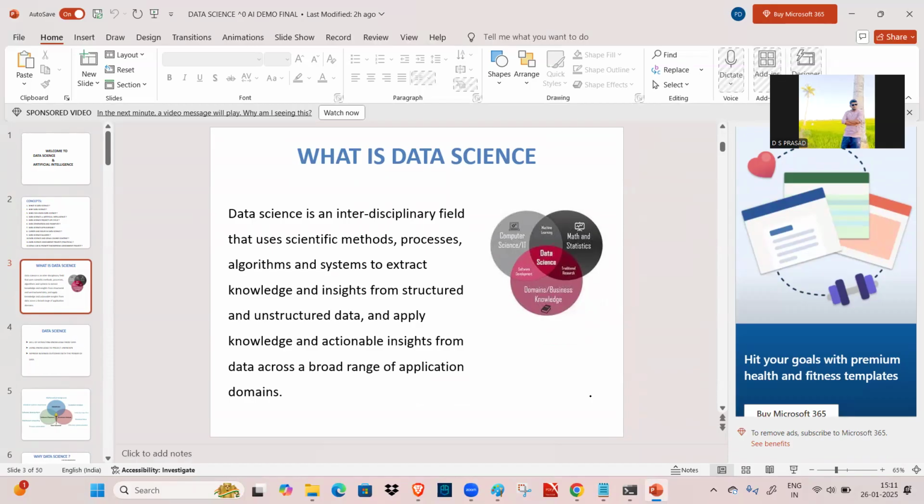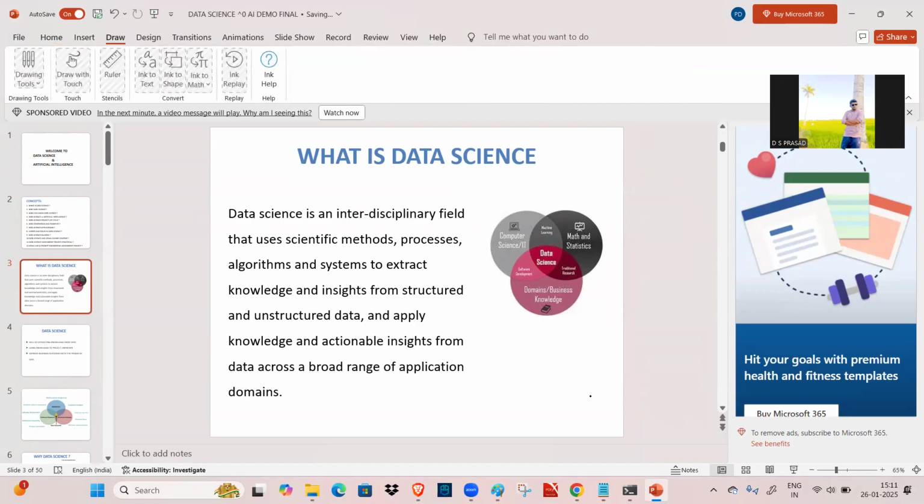We are using scientific methods, processes, and different types of algorithms and systems to extract knowledge and insights from structured and unstructured data.